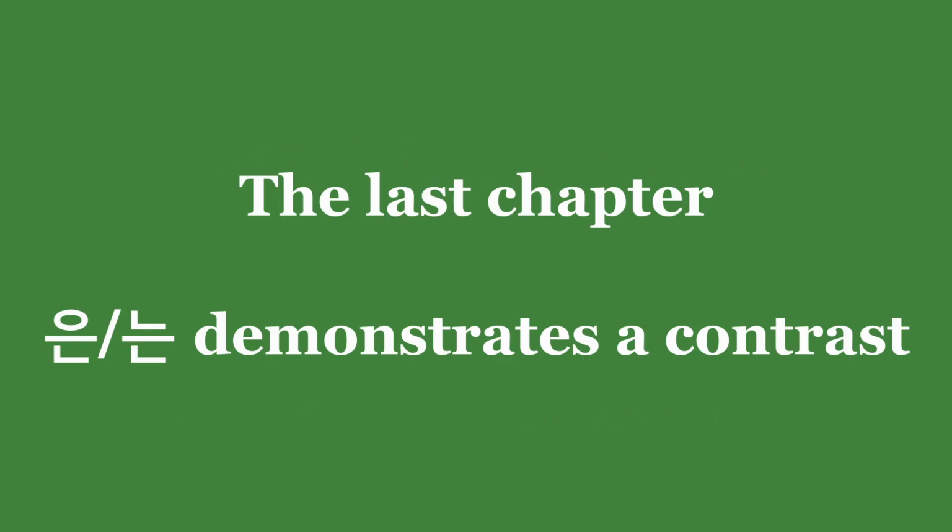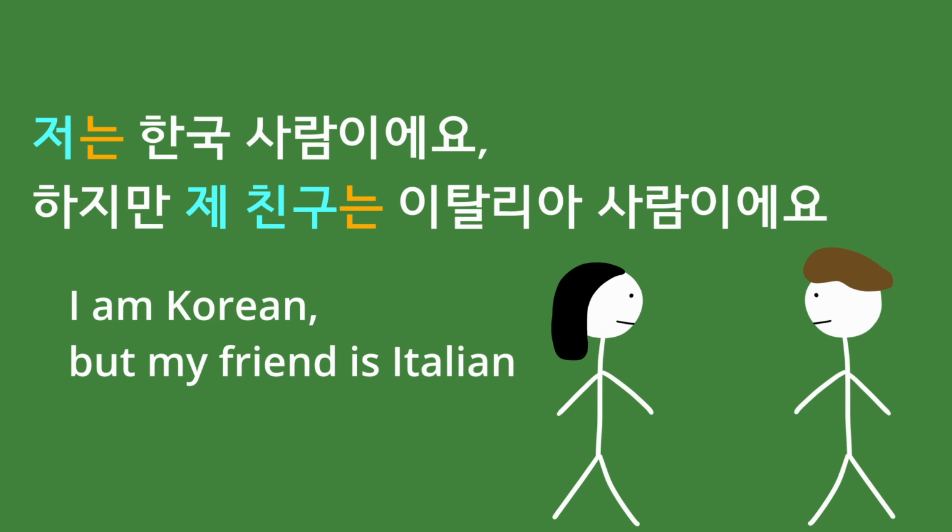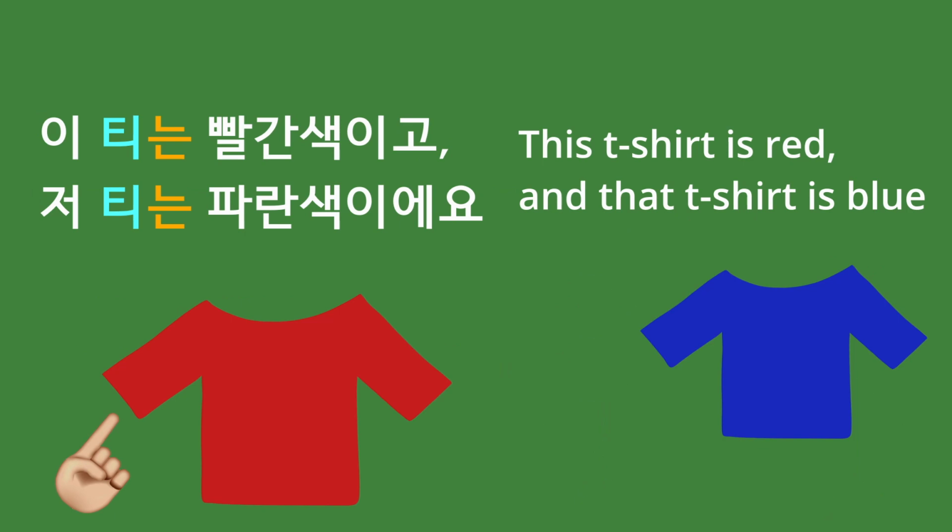Here is last chapter. 은는 demonstrates a contrast. 저는 한국 사람이에요. 하지만 제 친구는 이탈리아 사람이에요. I am Korean, but my friend is Italian. There is a contrast between me and my friend. 이 티는 빨간색이고 저 티는 파란색이에요. This t-shirt is red and that t-shirt is blue. There is a contrast between the two t-shirts.